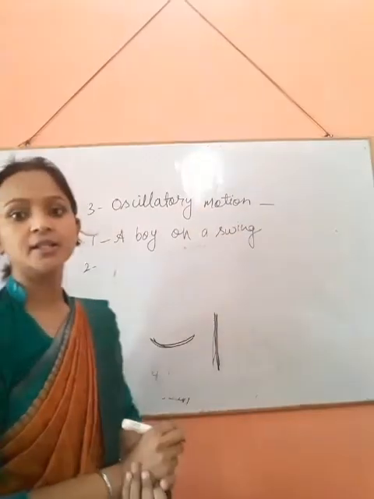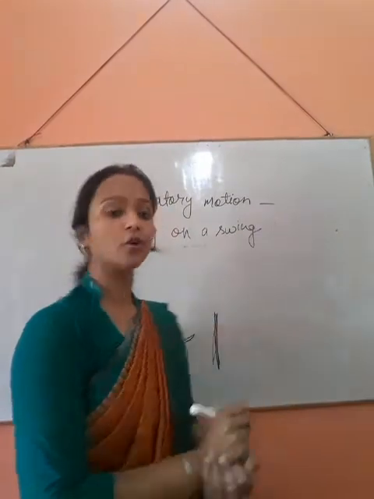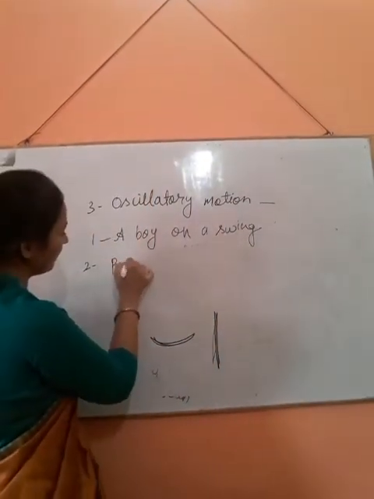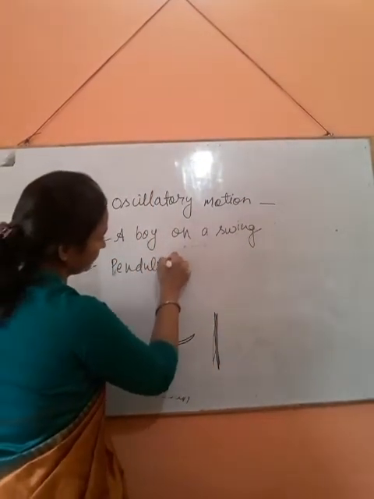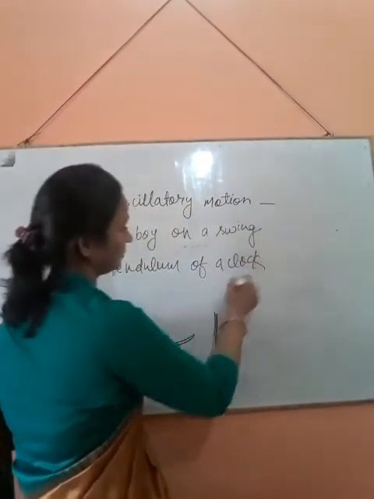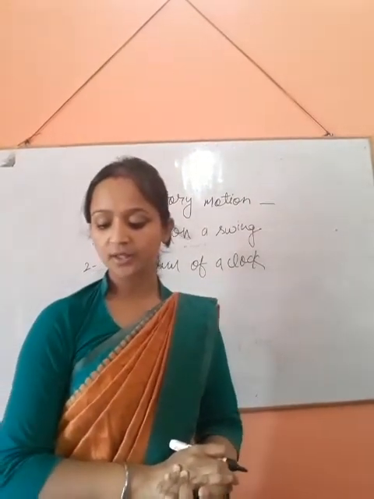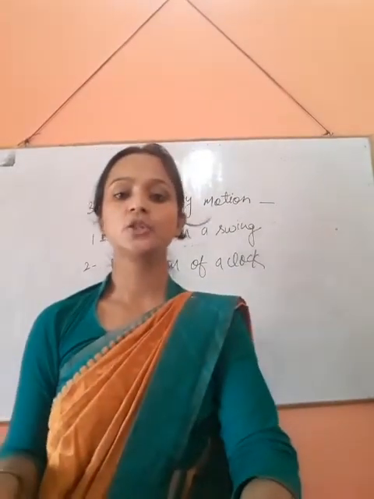Second example is the pendulum of a clock.